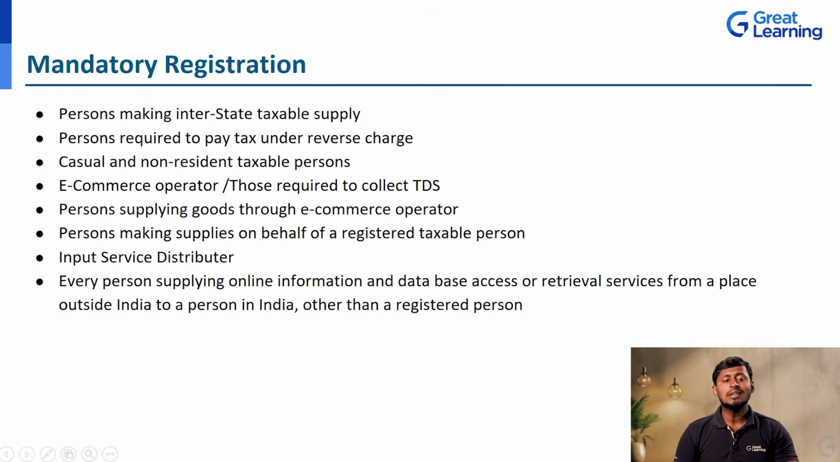Next, the mandatory registration. For whom is it mandatory? First, persons making interstate taxable supply. If a person or a business is going to supply goods interstate, as I gave an example, from Bangalore, Karnataka, they are going to supply to Andhra Pradesh or Kerala or Tamil Nadu or Telangana. Like this, interstate supply of goods and services, then that person has to register under the GST.